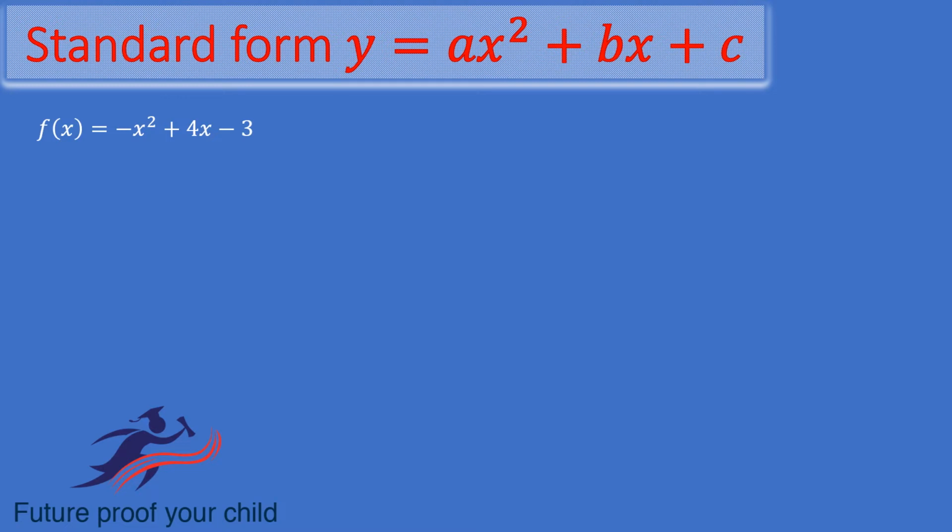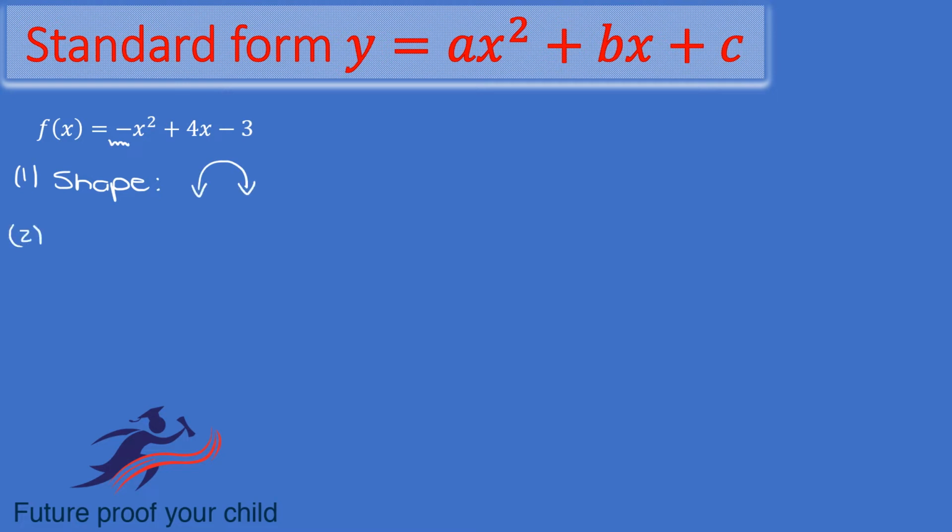So what if we just have it in standard form? You should be familiar with this format. We used it in our quadratic equations. So let's have a look at this example. So step number 1 will also be the shape. So all we do is we look at the coefficient of the x squared, and in this case it is a -1. So therefore it will be a sad face.